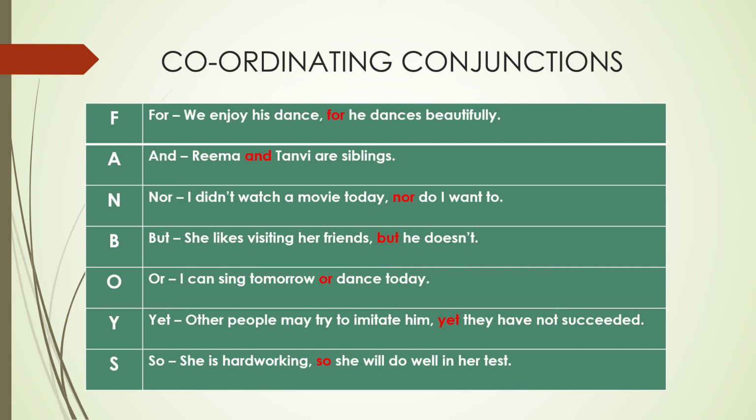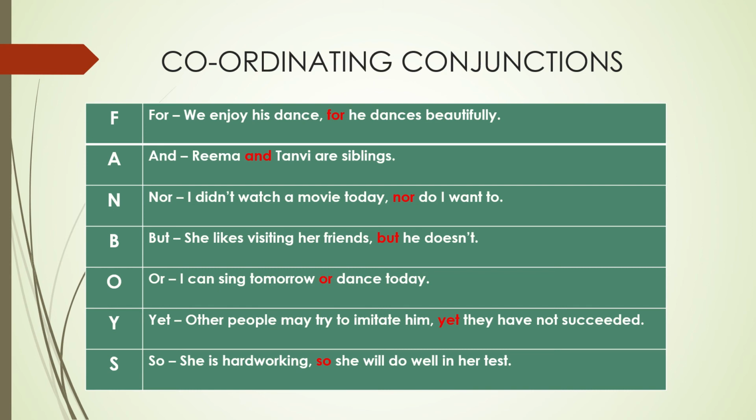I didn't watch a movie today, nor do I want to. So in this sentence, we are talking about watching movies only. I don't want to watch a movie and I didn't watch a movie today. So the nor differentiates between them. I don't even want to watch a movie is what the nor says. She likes visiting her friends, but he doesn't. So here we are talking about visiting friends. He does not like visiting his friends, but she likes visiting her friends.